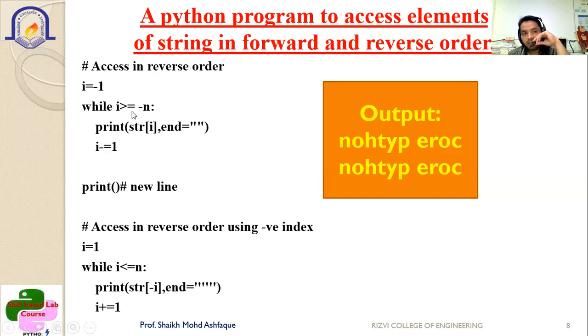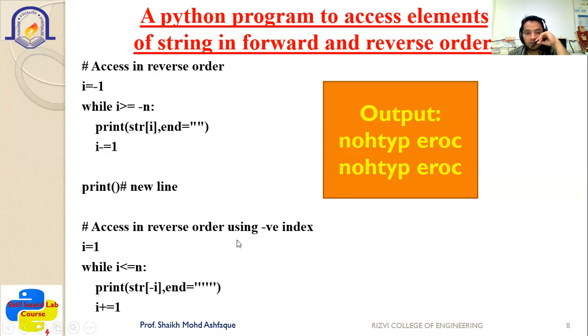So while i greater than or equal to -n, colon, then with indentation, here you have to print str of i. So when i is -1, what will it print? N. Then -2 it will print O. Then -3 it will print H. In this way it will continue till -12. Up to the point the condition is true, it will keep printing. So you can see the first output, it gives core Python in the reverse order.